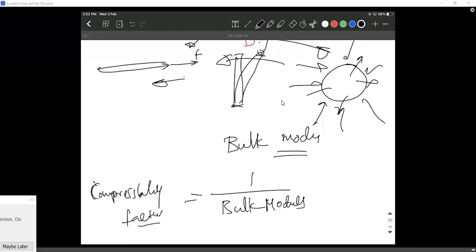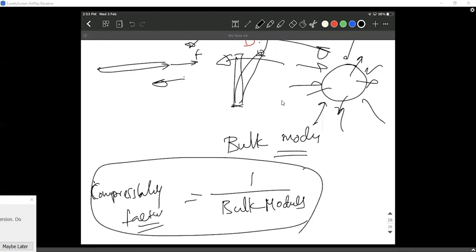Compressibility is how willing the body is to compress, an inverse factor of bulk modulus. Bulk modulus is how willing it is to come back. That's all. Sir, I didn't quite understand why bulk modulus is the ability to come back, sir. Like delta L by L, right, sir?